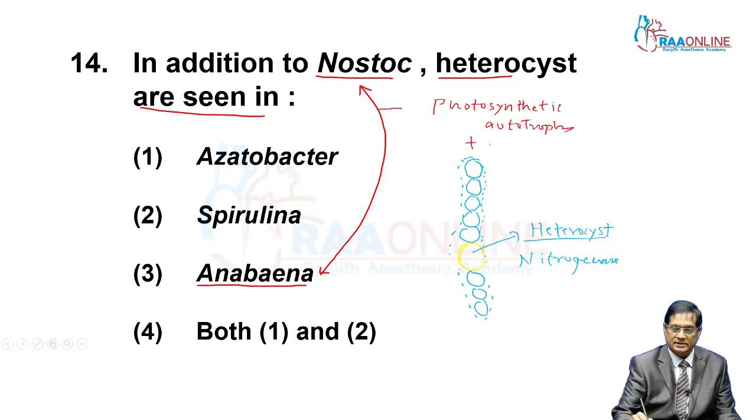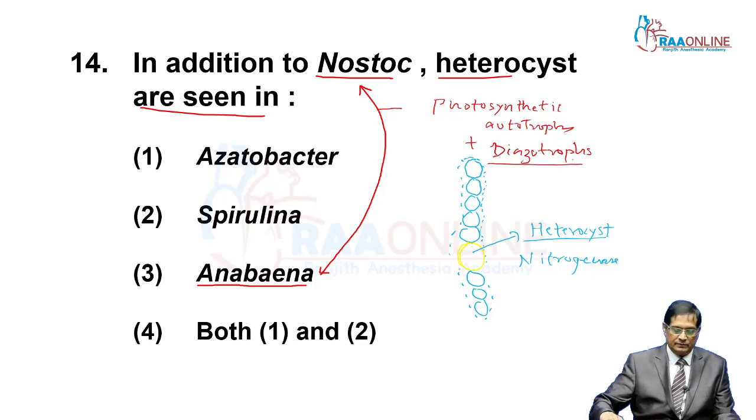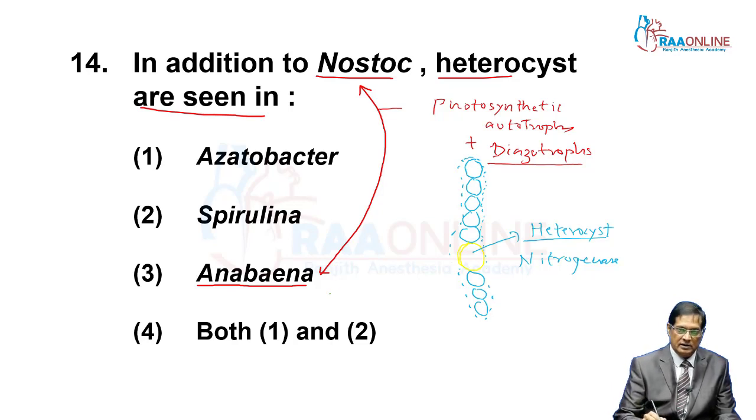As well as diazotroph, that is able to fix atmospheric nitrogen. Diazotrophs is a word for those who are able to fix atmospheric nitrogen.